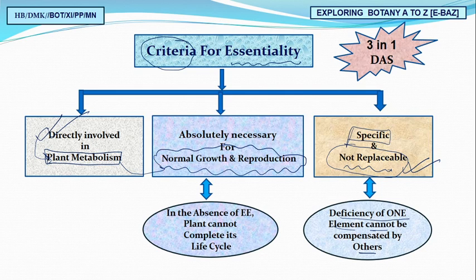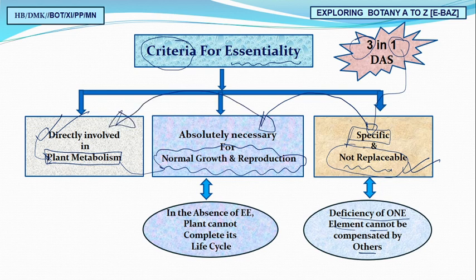So we have three important points, but in a nutshell you can say we have only one point: specific. Why specific? Because they are essential for growth and development. And if growth and development is being executed, it means it is directly involved.